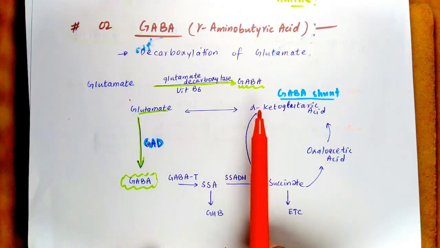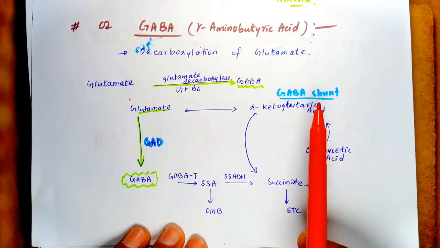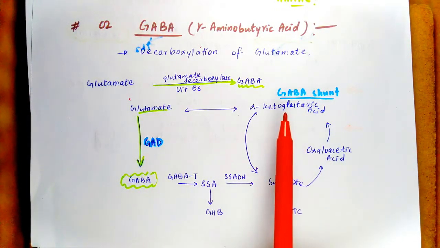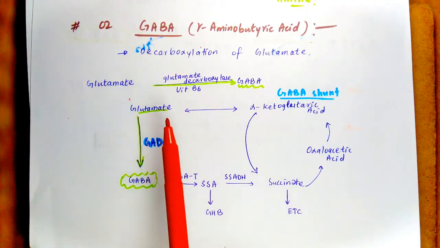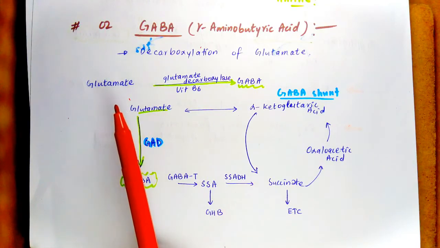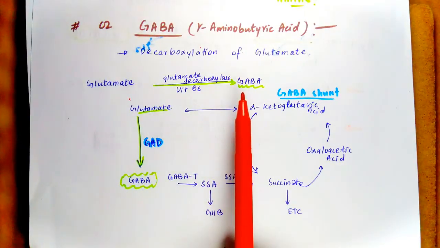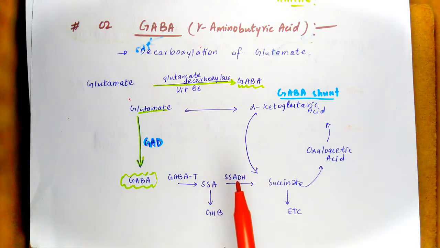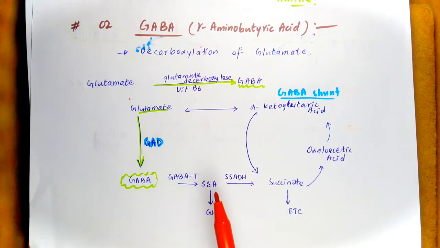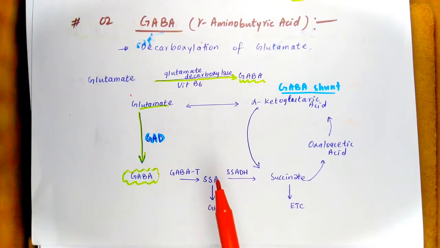GABA is formed by the metabolic pathway called the GABA shunt. Here you can see the GABA shunt is a closed loop process in which GABA is produced as well as conserved. Glutamic acid decarboxylase enzyme catalyzes the decarboxylation of glutamic acid to form GABA. GABA promotes neuron inhibition by promoting the entry of chloride ion into the neuron. Various pharmacological agents, such as benzodiazepines or topiramate, stimulate GABA activity in the treatment of seizures. So GABA is also involved in the treatment of seizures.